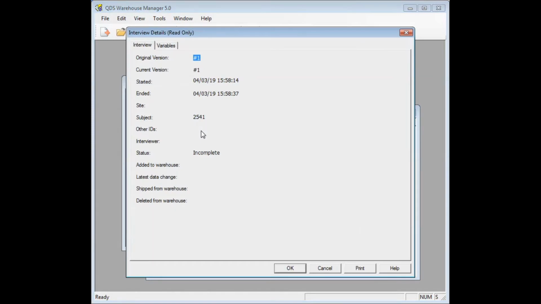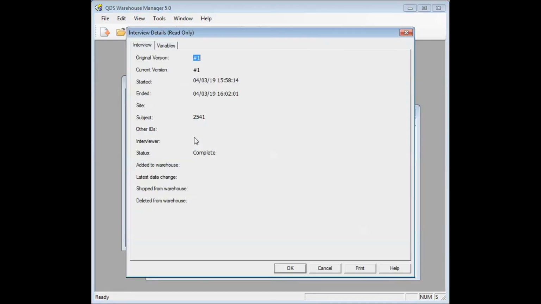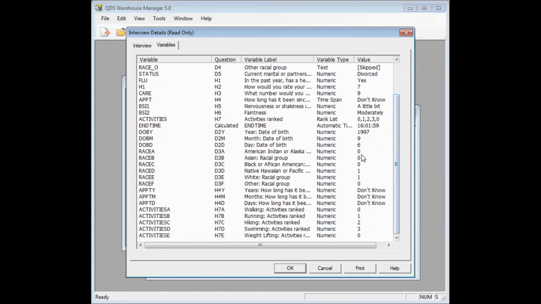The Resumed Later is the interrupted interview. You can see on the Variables tab that the items that we did not respond to in that incomplete survey are simply empty or blank. And then in the Duplicate Complete interview, you can see that all the responses are there in the file.